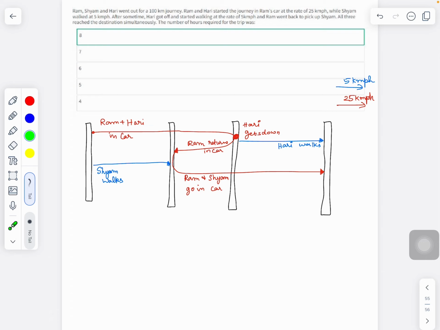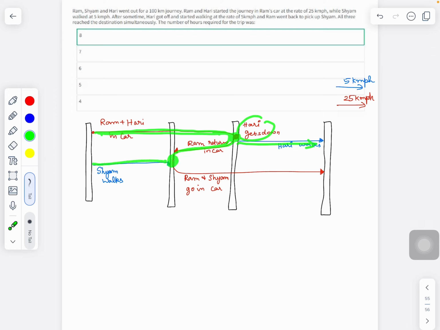Now, in the initial part of the journey, Ram, Hari, and Shyam start the journey together. Ram and Hari keep going in car, whereas Shyam is walking at a speed of 5 kilometers per hour. Ram and Hari are going in car at a speed of 25 kilometers per hour. They are going for some distance. By the time Ram and Hari reach here, at some point here, Hari gets down and starts walking to the destination. But Ram returns back and meets Shyam somewhere here.